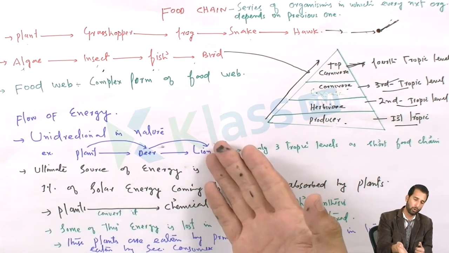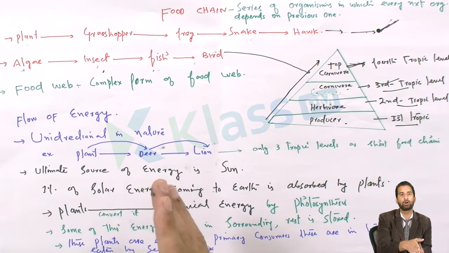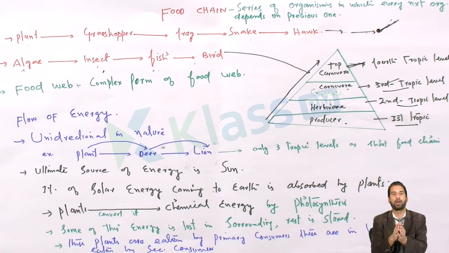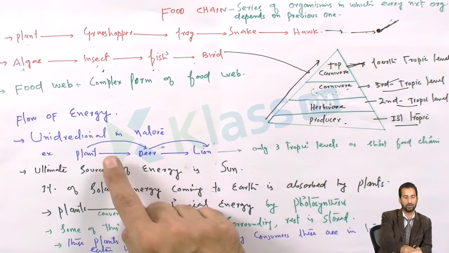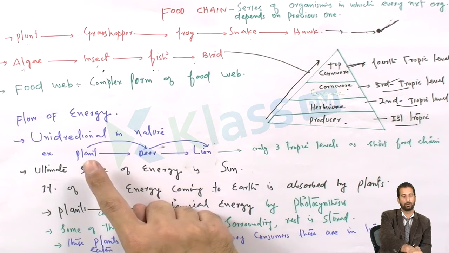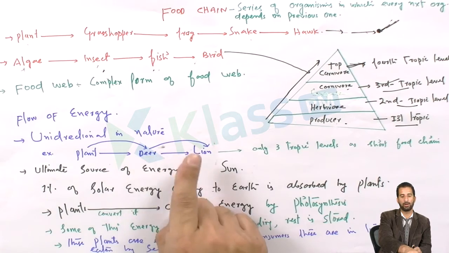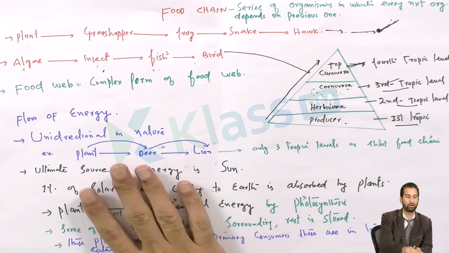It cannot go from a high trophic level to a low trophic level. It is always from a low trophic level to a high trophic level. So the deer is being eaten by the lion, but the lion is not being eaten by the deer. So energy is always unidirectional. The shortest food chain has only 3 trophic levels: producer, herbivore, and carnivore.